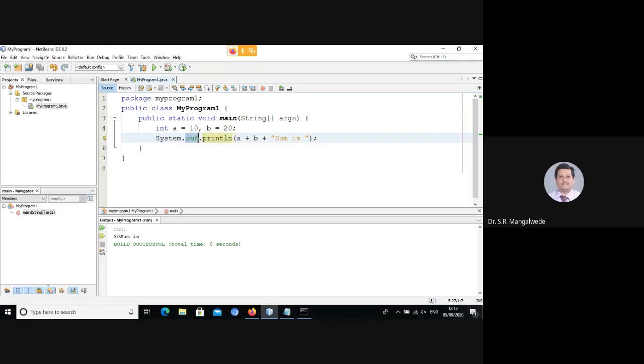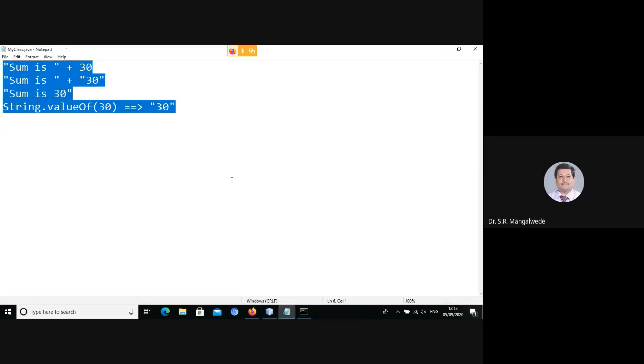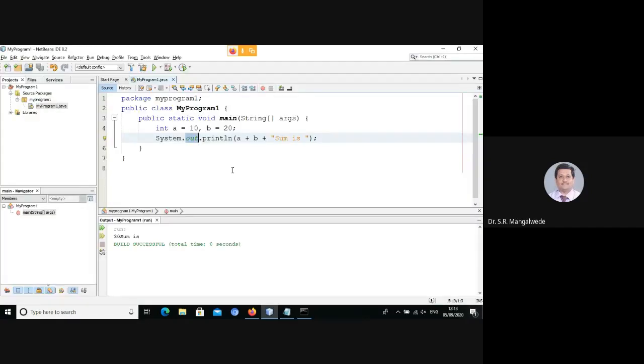And this object is an object of the System class. So System class dot name of the object dot println. Now, what does this object out represent?